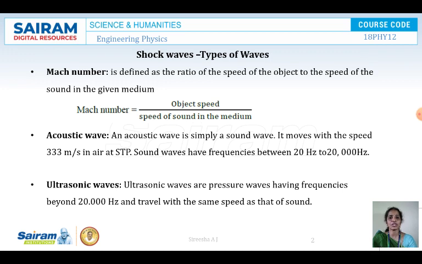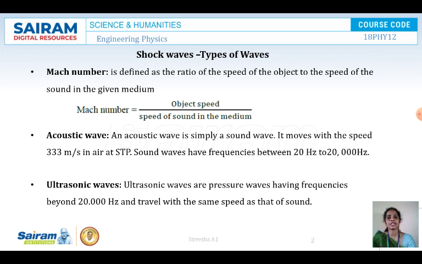Now whatever the object we see, a bird flying or a vehicle moving, that speed is always less than the speed of sound in the air. So Mach number is defined as object speed to the speed of sound in the medium. Now based on the Mach number, whether it is greater than 1 or less than 1, there are different types of waves. The waves have been distinguished into different types of waves. So first we should know what is a Mach number. It is a ratio of object speed to the speed of sound in the medium.